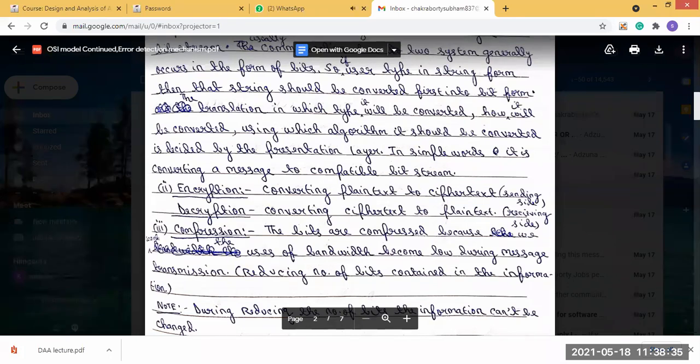That's why we compress the bits. But one thing you should keep in mind is that the original message must not be changed during the compression.